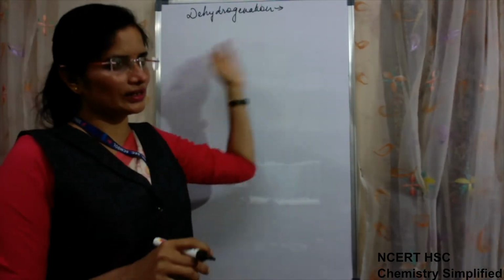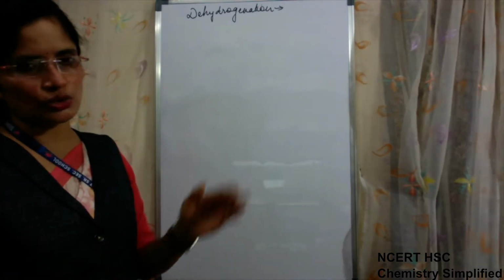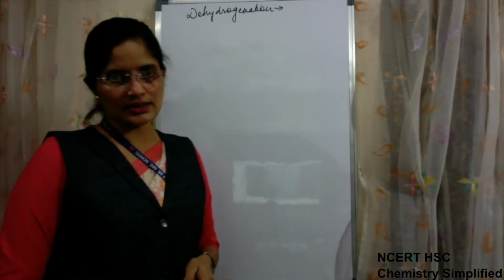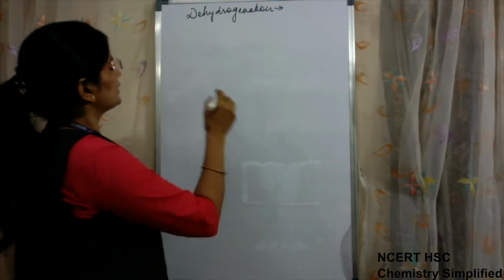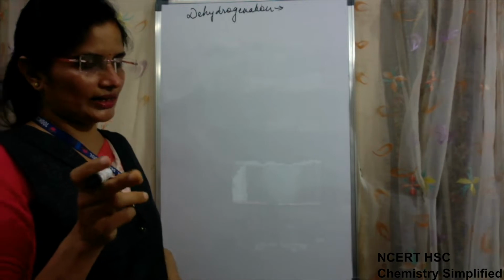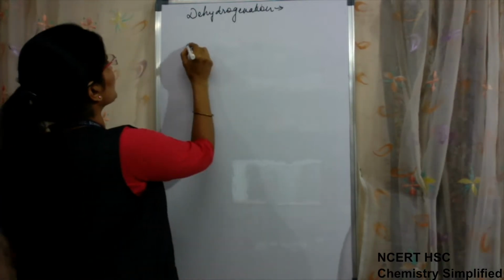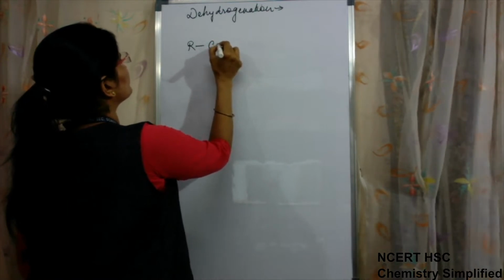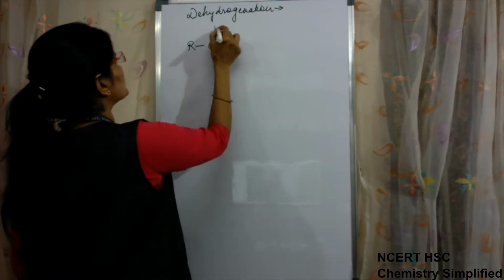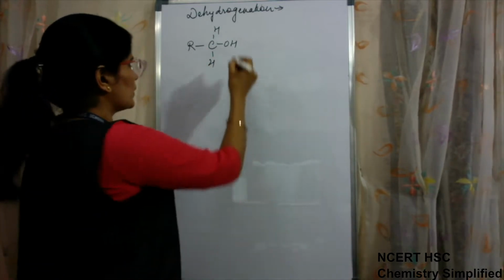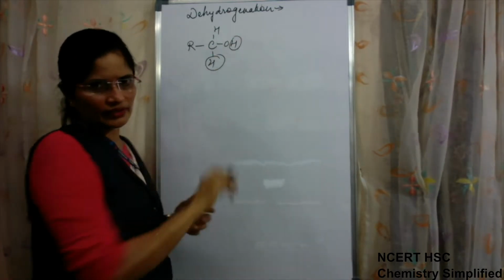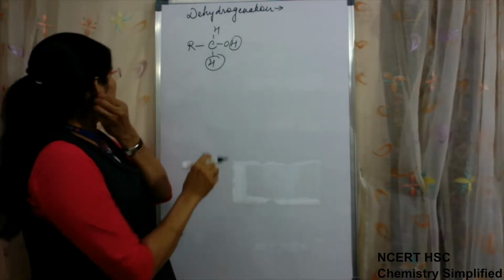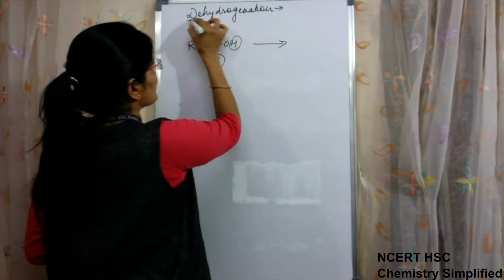So this is a similar reaction to oxidation. The same thing will happen here also: we will remove two hydrogen atoms, one connected to O, like this. RCH2OH, H here, H here. So one H from here and one H from here will be removed, and it will be known as dehydrogenation.